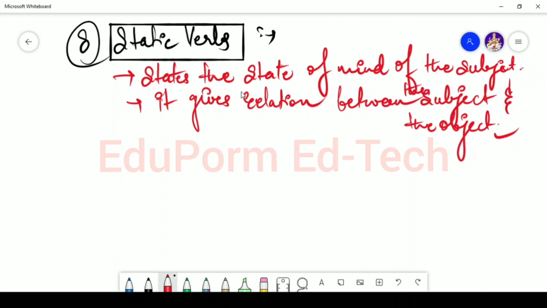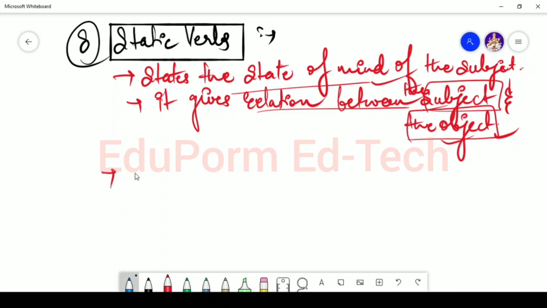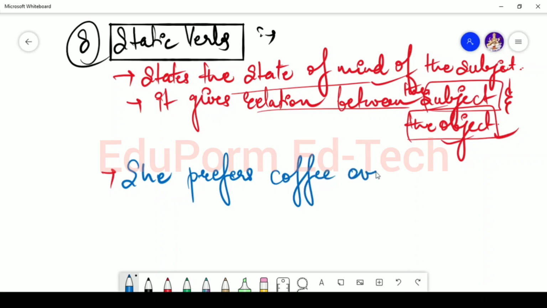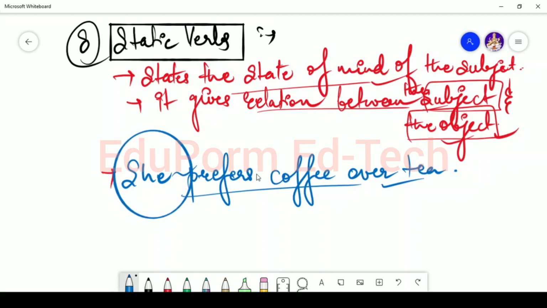So these are two things. First of all, it will state the state of the mind of the subject, or otherwise it gives the relationship between the subject and the object. Let's say for example, she prefers coffee over tea. This sentence basically suggests the state of the mind, what she prefers. If she has been given two options, either coffee or tea, then she is going to choose coffee over tea.